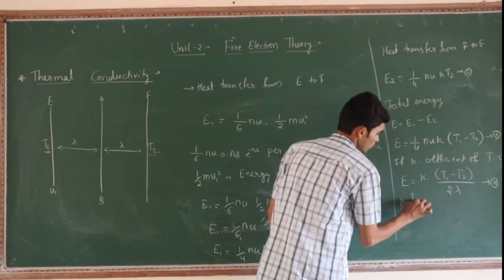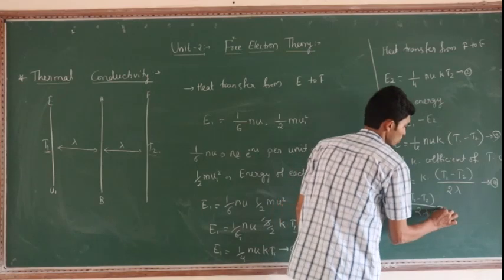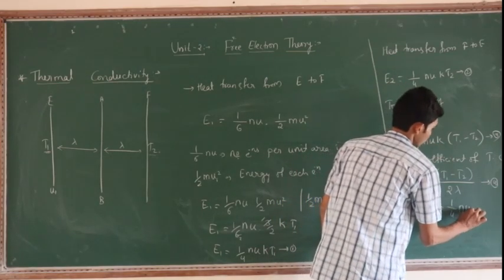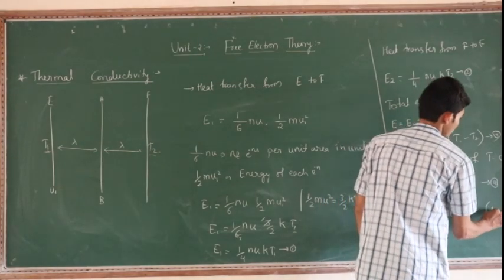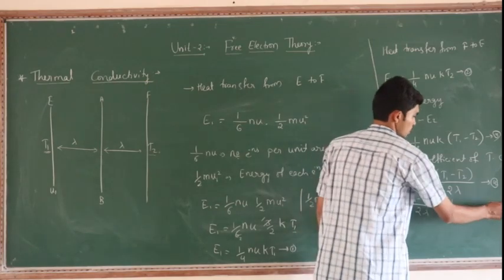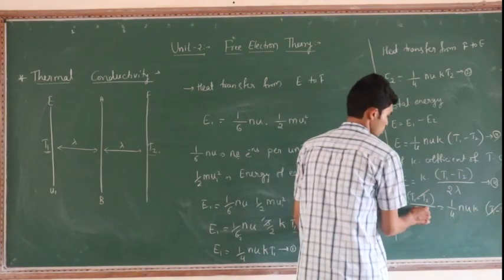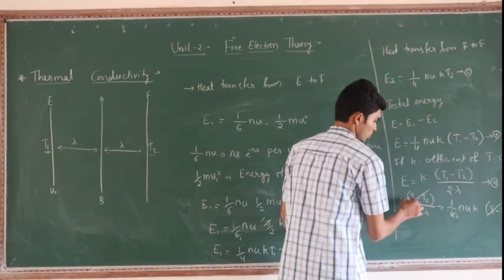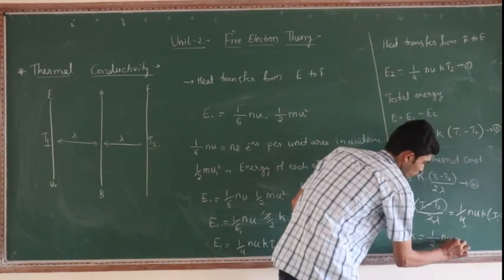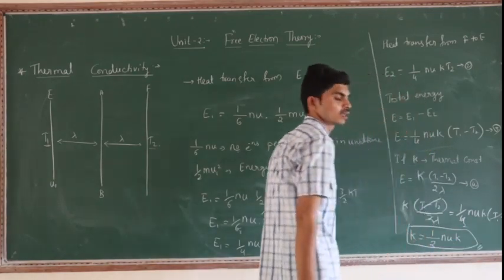K into T1 minus T2 divided by 2 lambda is equal to 1 by 4 n u k into T1 minus T2. T1 minus T2 gets cancelled. K is equal to 1 by 2 n u k lambda. This is the thermal conductivity.